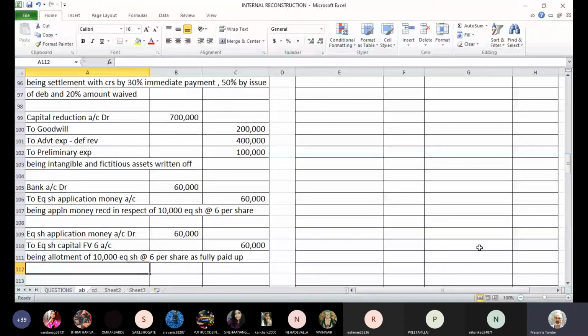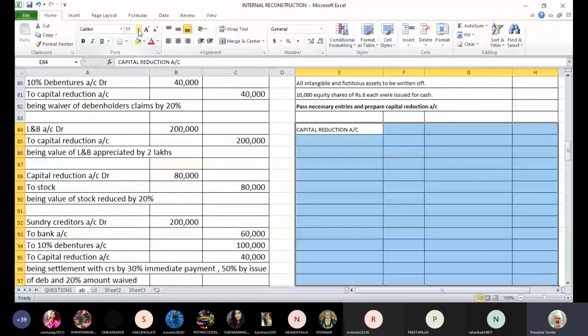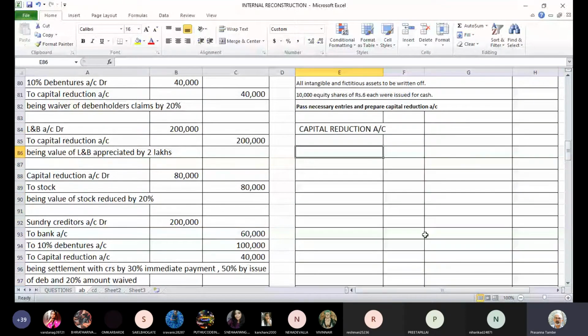So first we will do the capital reduction account. So capital reduction account. One by one, we will start posting the entry.